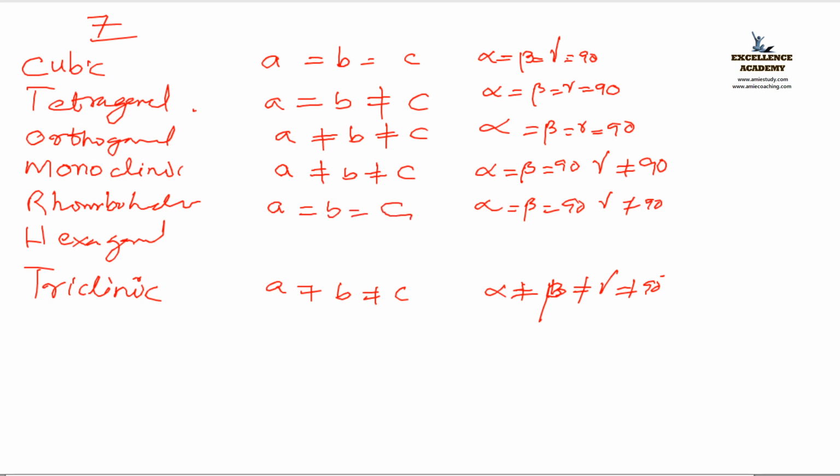Then for hexagonal, interatomic space, A, B, C. Give me the values of A, B, C. A equal to B, not equal to C. Yes, agreed. What about the angle? Gamma equals 120 degree. The rest two are 90 degree. Okay, fine. So is it clear to all?